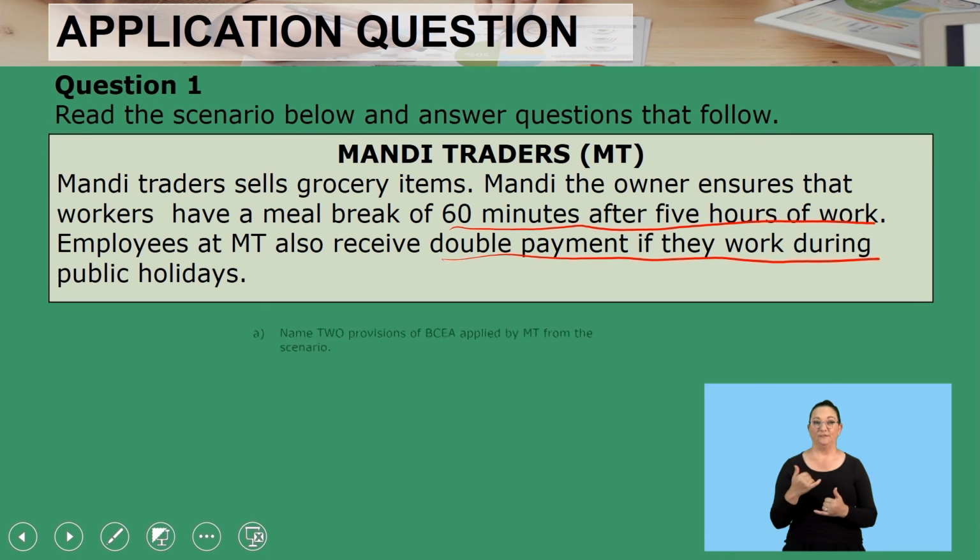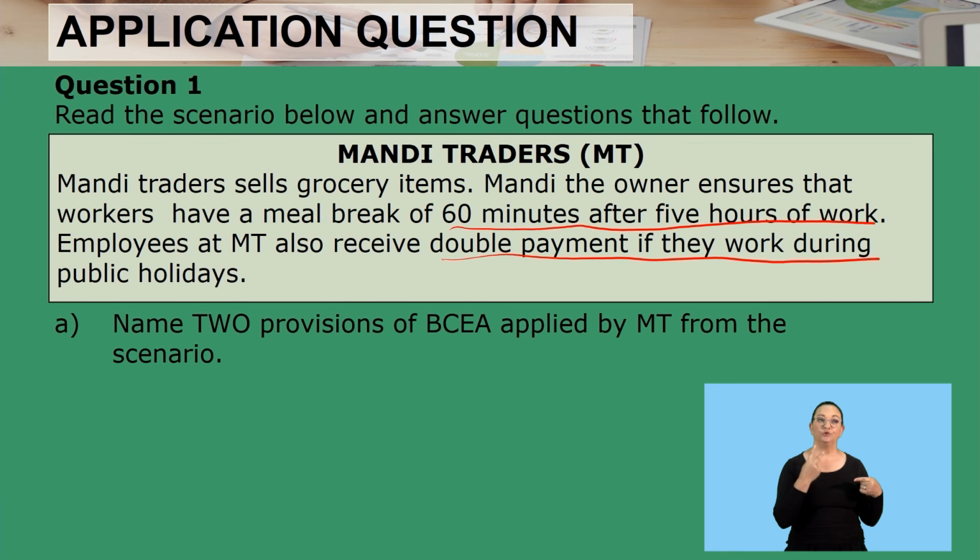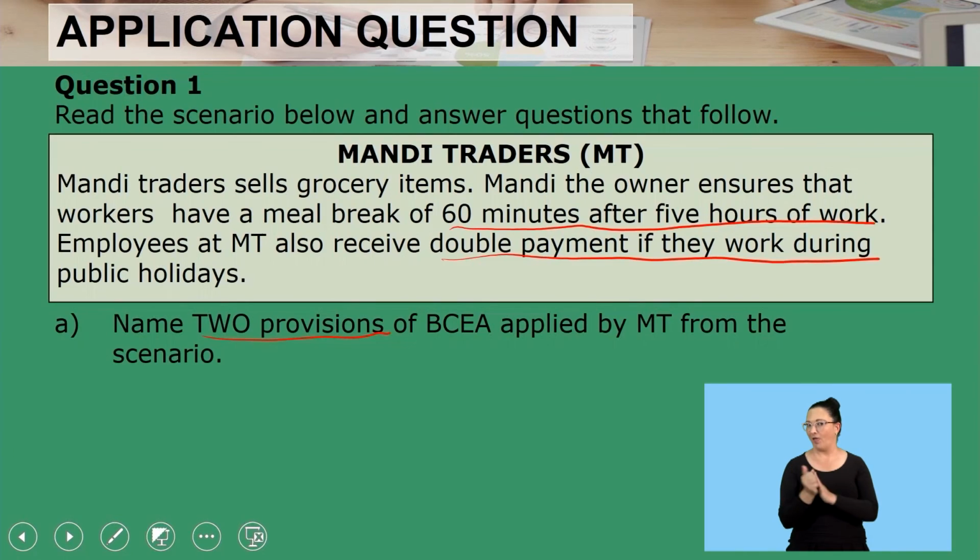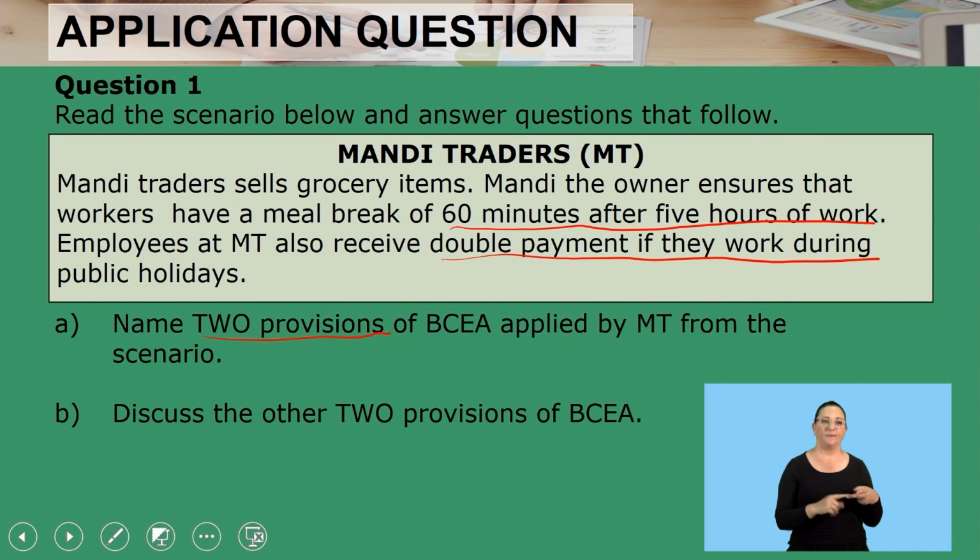Let's read the questions. The first question says, name two provisions of BCEA applied by MT from the scenario. So there are two provisions. Without even reading further, you understand that the provisions are only found in the BCEA, not any other legislation. The second question says, discuss the other two provisions of the BCEA. So we are being told that there are more than two provisions, but in this scenario, we only have two. So here it says discuss other than the two mentioned here. That's what is required from us.